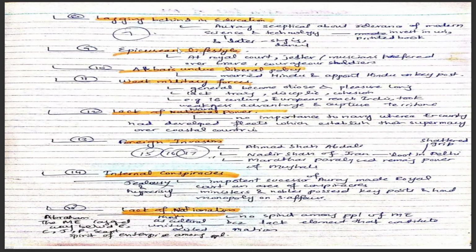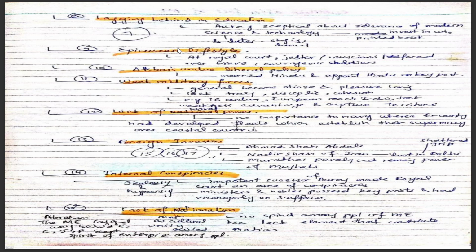Number eight is lagging behind in education. Aurangzeb was skeptical about the relevance of modern science and education. They were more interested in singing and dancing than education. This was a period when education was in full strength. There were many discoveries of science, but in the Mughal Empire all the interest was in singing and dancing.